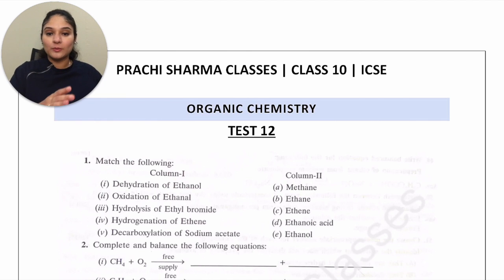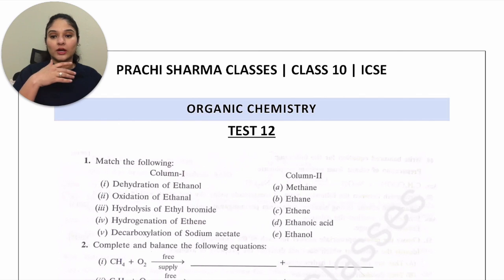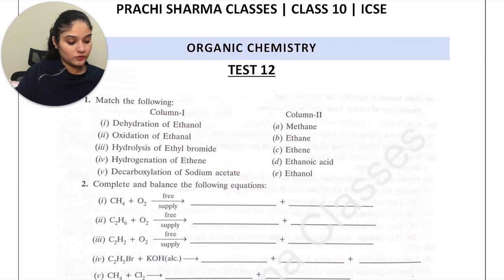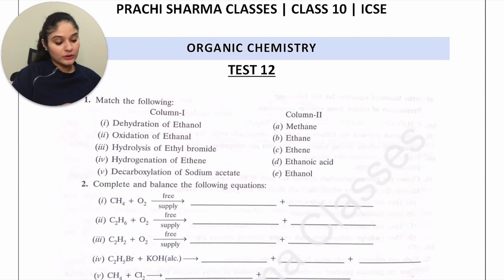First, I'll help you mark the ones which are not in the syllabus this year. The syllabus has been cut down a lot. So in a lot of questions, there would be parts and sub parts which are not in your syllabus this year. I'll start with the first one. In the first one, dehydration of ethanol is not there. Let me mark that. Oxidation of ethanol is not there. You only have hydrolysis of ethyl bromide and hydrogenation of ethene.